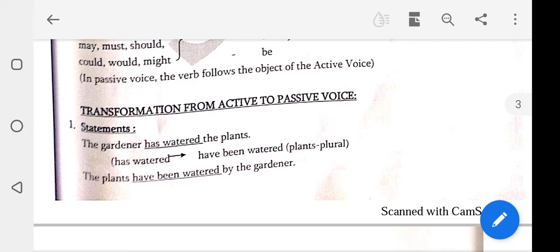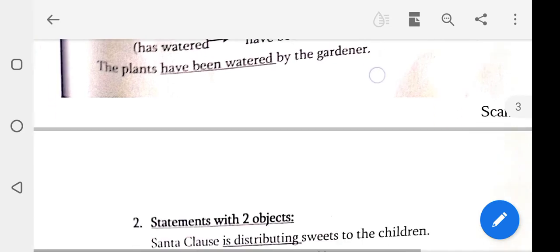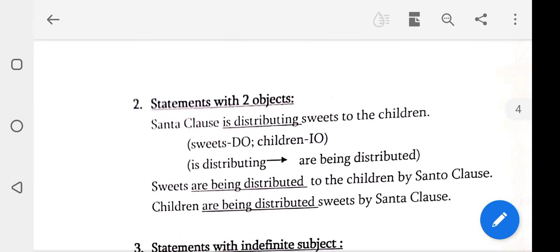Listen, students, see this sentence: The gardener has watered the plants. Has watered changes to have been watered. Plants is a plural form. Listen to the answer. The gardener is the subject, has watered is the verb, the plants is the object. You should write the object first. Okay. The plants have been watered by the gardener. Yes. See the second one.